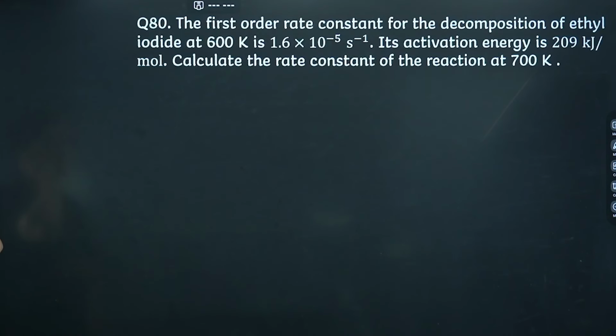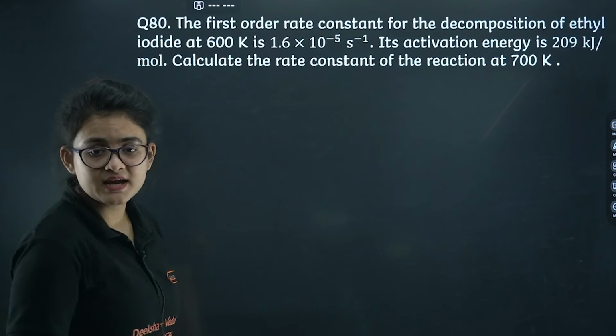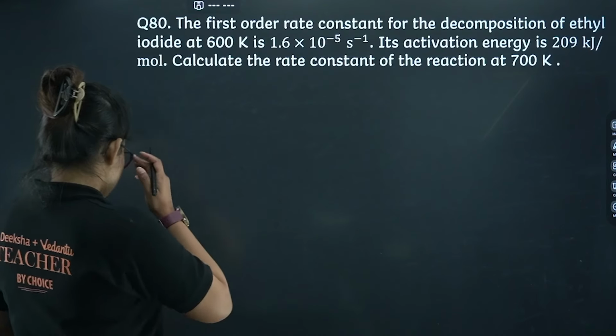Okay, the first order rate constant for the decomposition of ethyl iodide is given. The activation energy is given. Calculate the rate constant at 700 Kelvin. So here you have to proceed with the Arrhenius equation, right? So yeah, let's proceed.